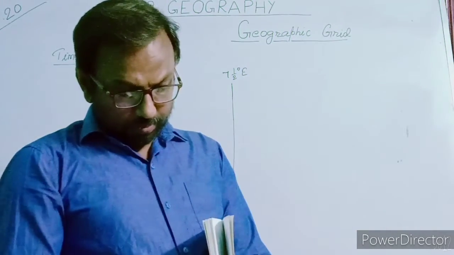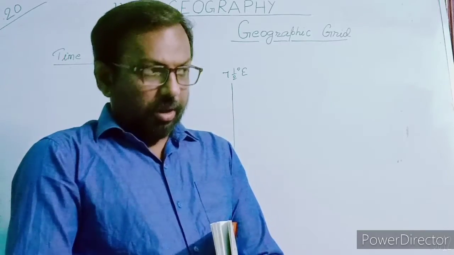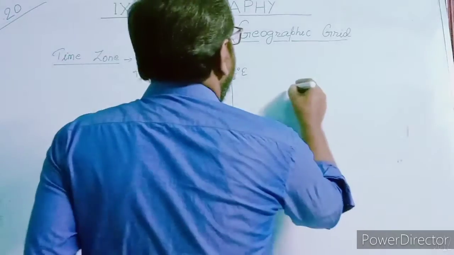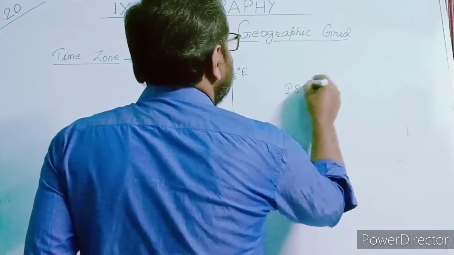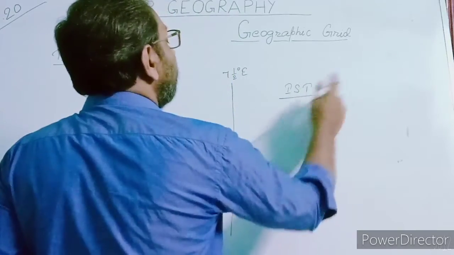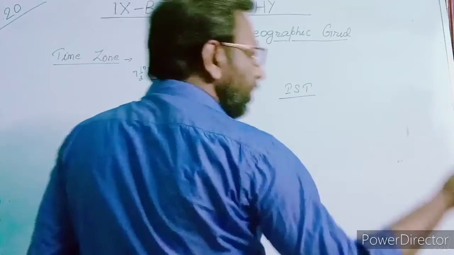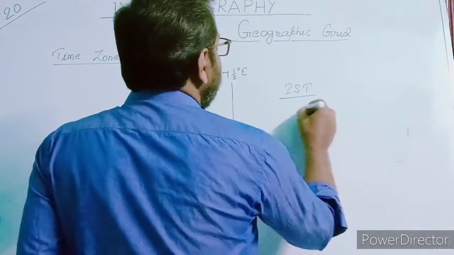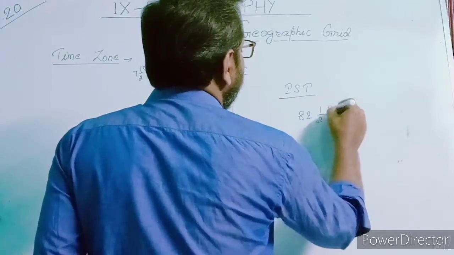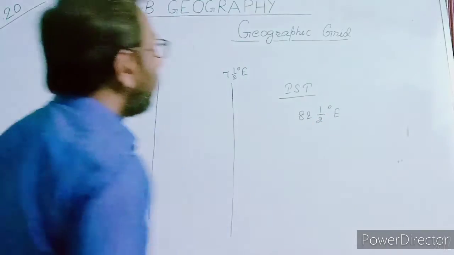You know, the Indian standard meridian, that we say IST, this is Indian Standard Time. This depends on the Indian standard meridian. That measurement is 82.5 degree east.